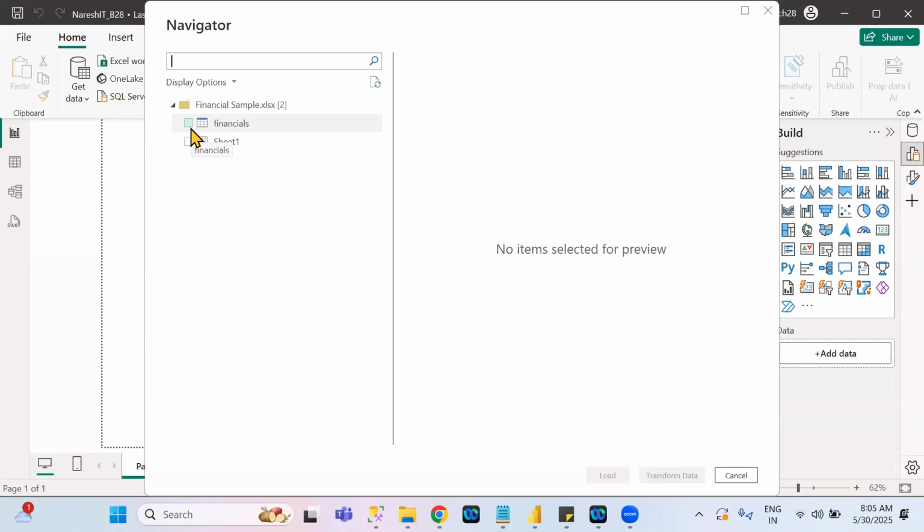That is wrong. You can select n number of data sets in the same data source. Understand? At a time you can load n number of data sets. Just select those. Sheet name related, no need to select it. The icon is the one. Only the table related one you have to select. See here, this is the one.